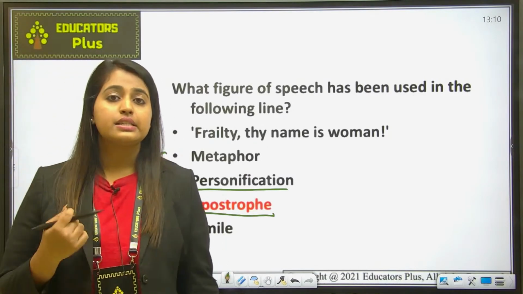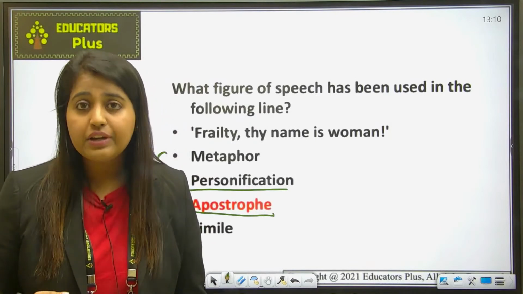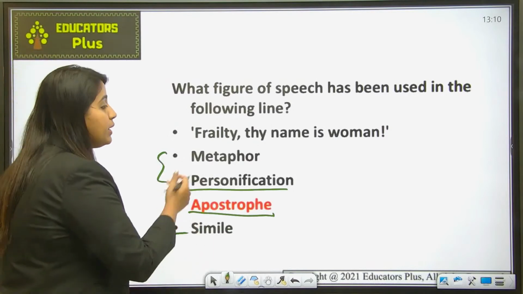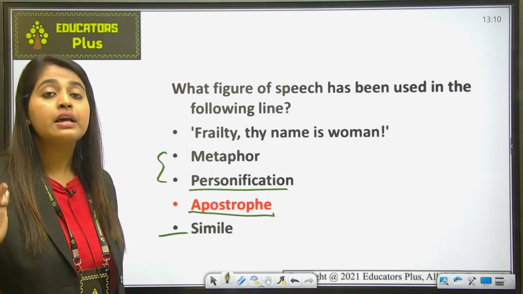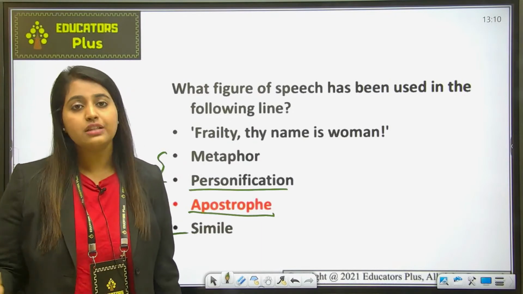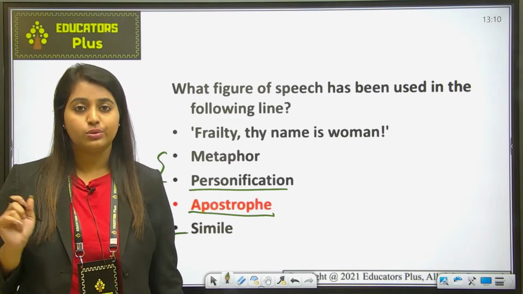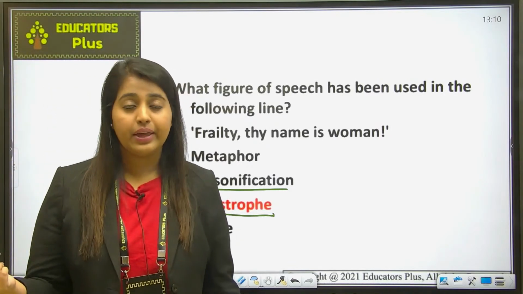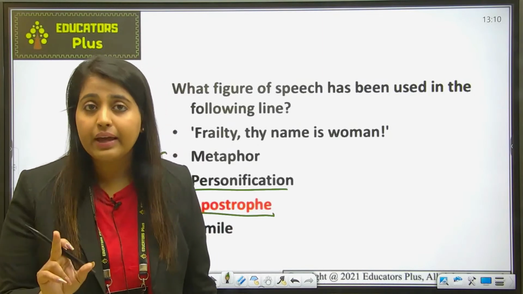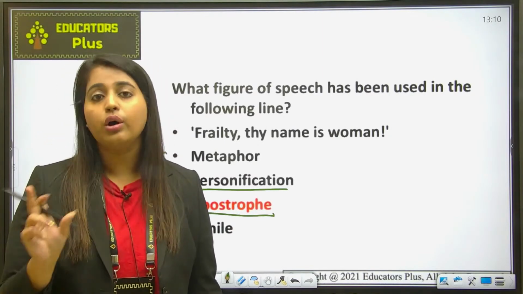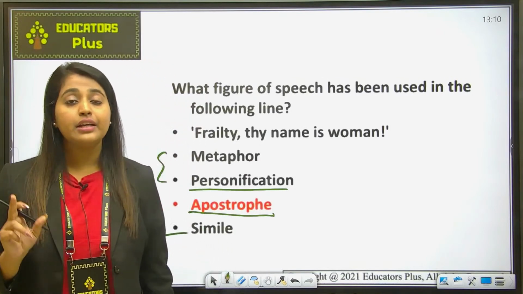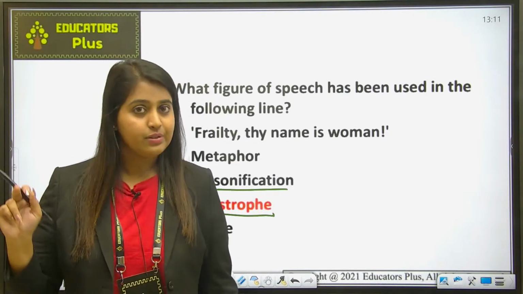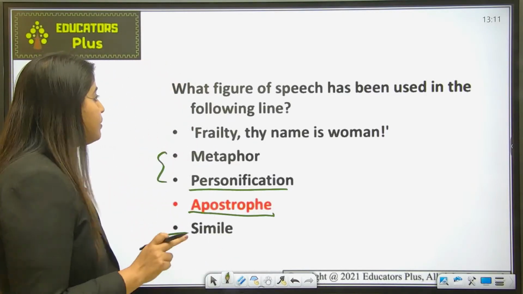Fine. Next is simile. Simile is also a comparison between two things using "like" and "as". So in metaphor and simile, both compare two unidentical things, but in simile we compare using "like" and "as", whereas in metaphor we don't use "like" and "as". If I say he is a shining star, this is a metaphor because I am comparing his quality to a shining star, but I'm not using "like" and "as". Whereas in simile, if I say he is like a shining star, again I'm comparing but using "like". So that's why it is a simile. I hope I have made myself clear.